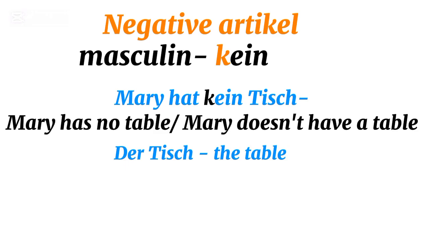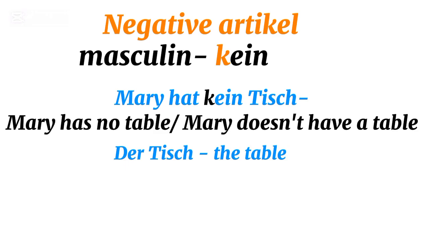Remember this kein, I have just added a K, this consonant, at the beginning, okay? It is very important for you to understand the indefinite articles before you understand the negative articles, okay? Because in negative, we'll just add K. This is specifically for der, okay?